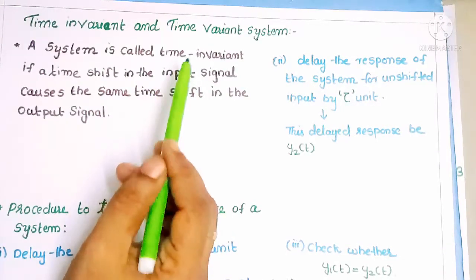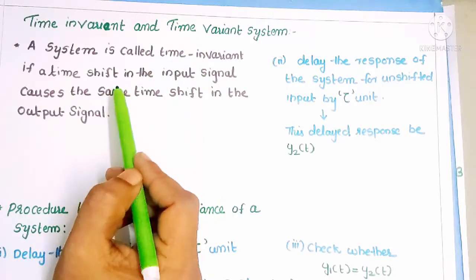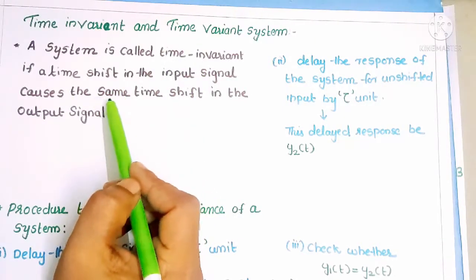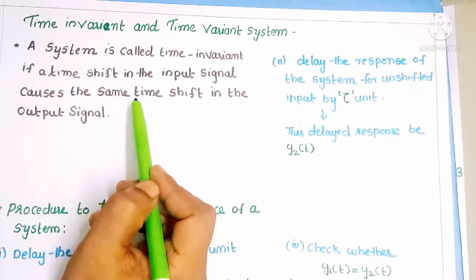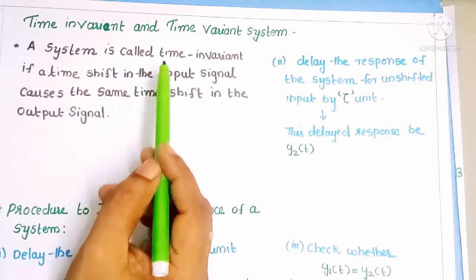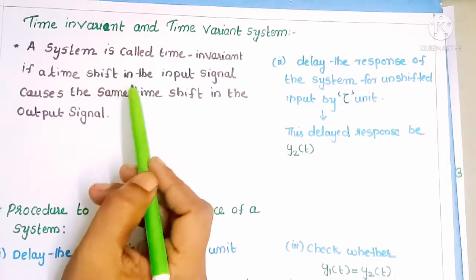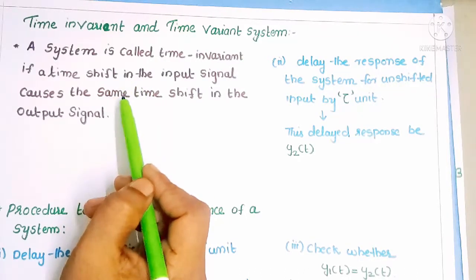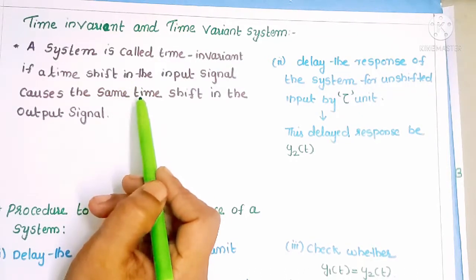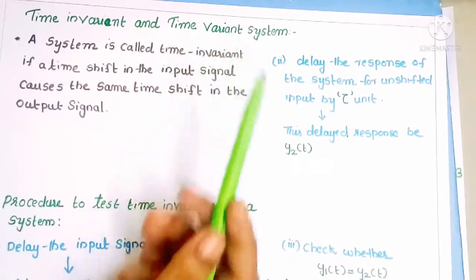Also, what is meant by a time variant system? That means if a time shift in the input signal does not cause the same time shift in the output signal, then that system is known as a time variant system. That means we couldn't see the same time shift in the input and output of the system. Then we can call that a time variant system.